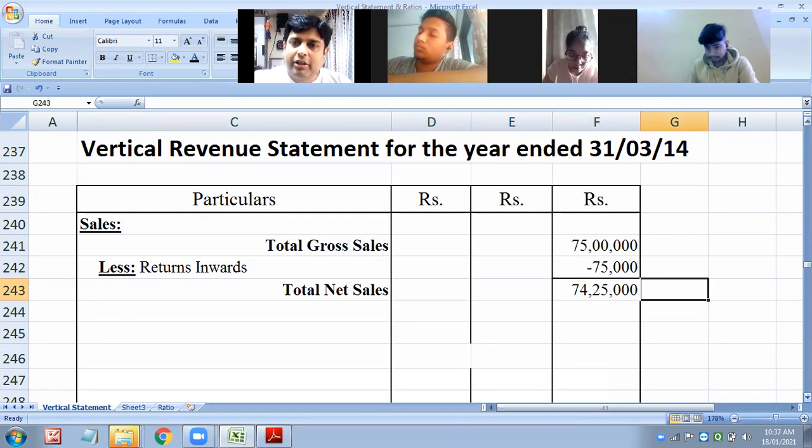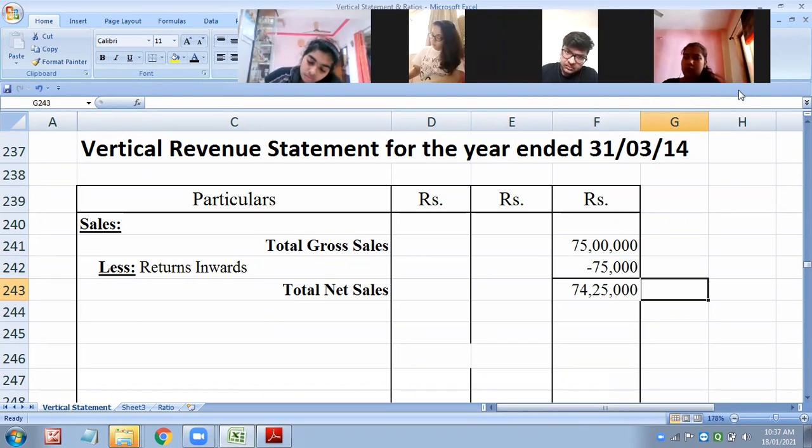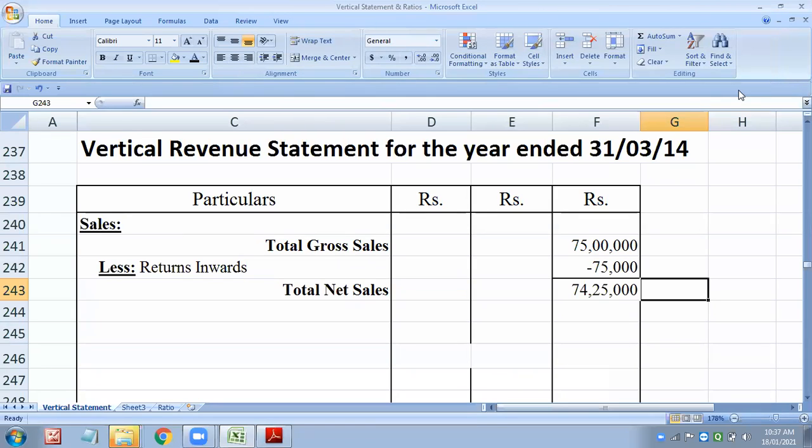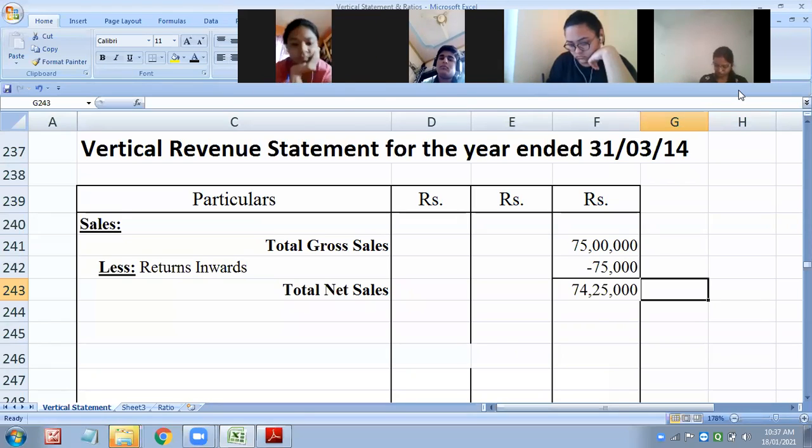Vertical revenue statement for the year ending 31st March 2014. Very good. A huge number of students have joined us. Anurag, Nistha, Carol, Mehak. They have joined us. Very good. Keep it up. It will definitely help you in learning.